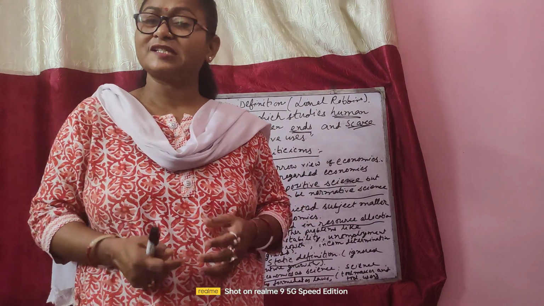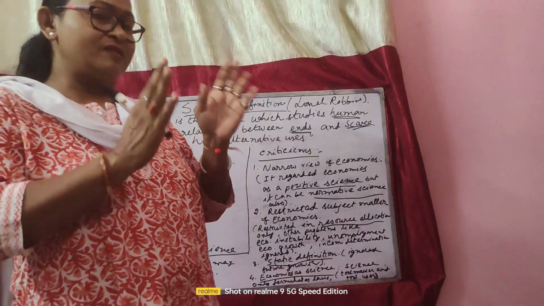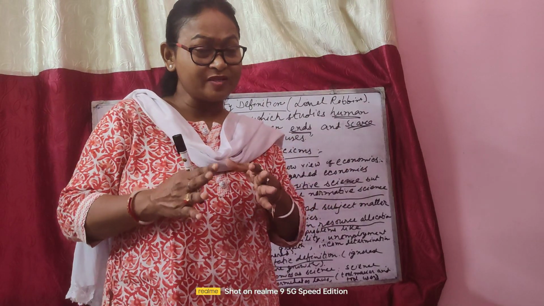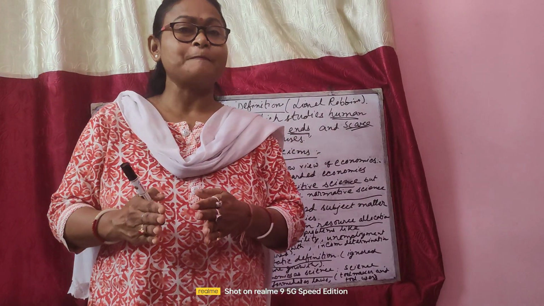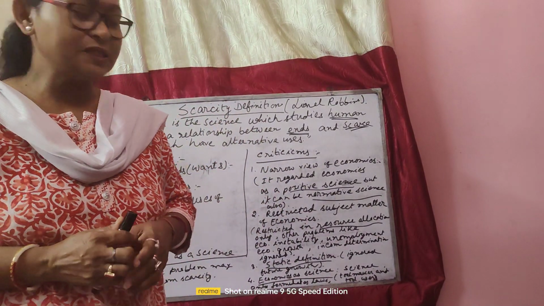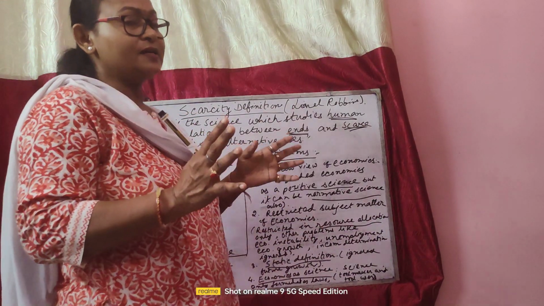That means he has ignored the future aspect. So in that sense it is static. That means dynamism, the change in the process, has not been discussed in his definition. That's why he has ignored future growth.